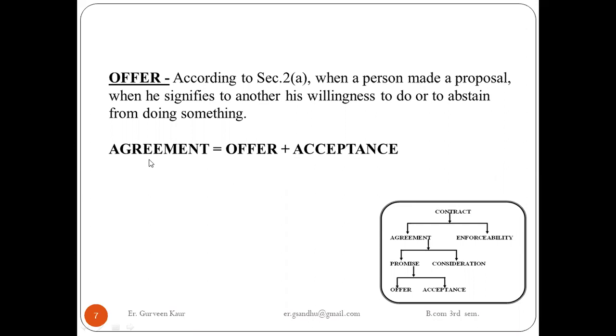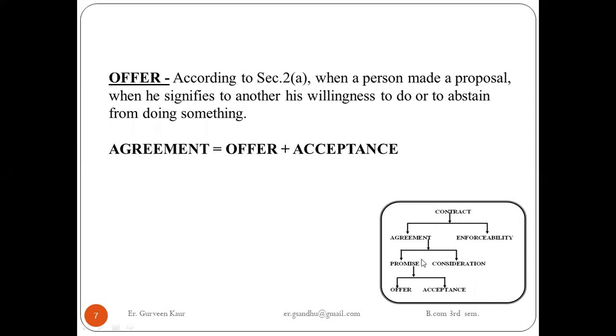So I offered to my friend, let's go for dinner. That was just an offer. Again, he replied, okay, yes, we will go for dinner. That was the acceptance given by him, and ultimately this offer plus acceptance becomes the agreement. Another condition: I would have offered to my friend, let's go for dinner, and he would have said no to it, then it is not an agreement. So the offer was not accepted.